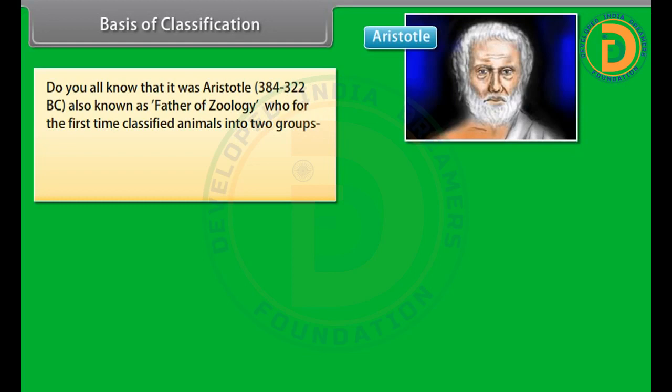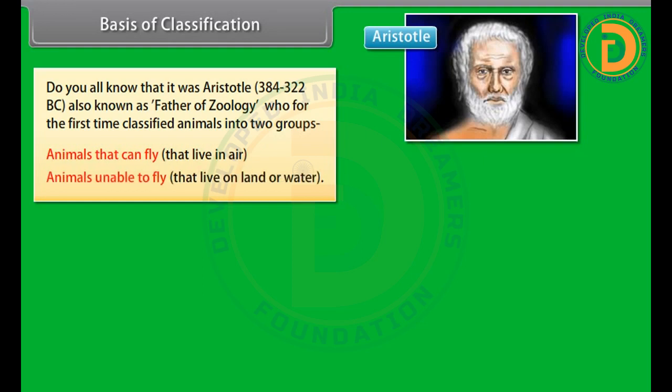Do you all know that it was Aristotle, 384 to 322 BC, also known as father of zoology, who for the first time classified animals into two groups: animals that can fly, that live in air; and animals unable to fly, that live on land or water.